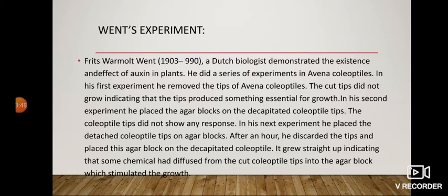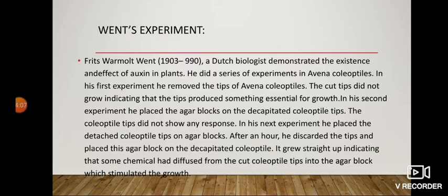In the third experiment, he placed the detached coleoptile tip on the agar block for 1 hour. After an hour, he placed this agar block on the decapitated coleoptile.